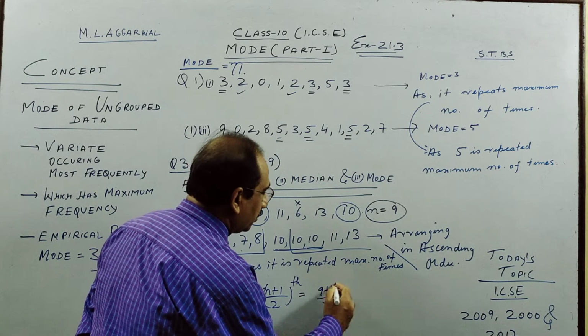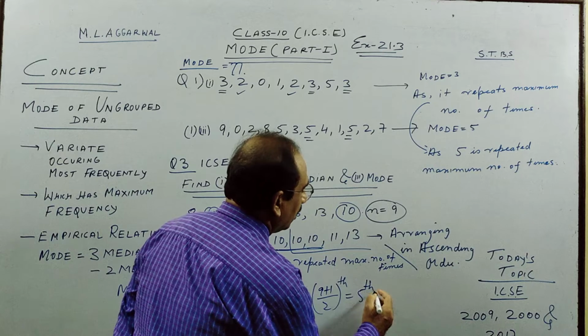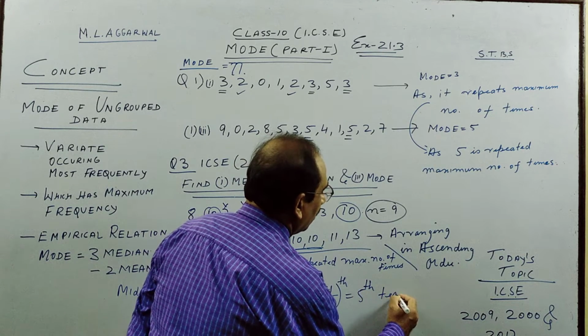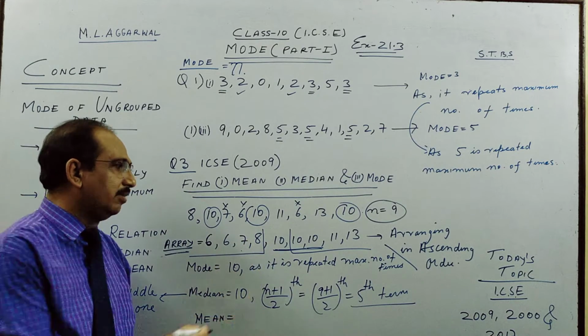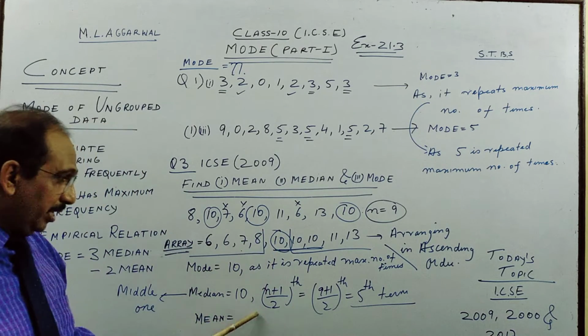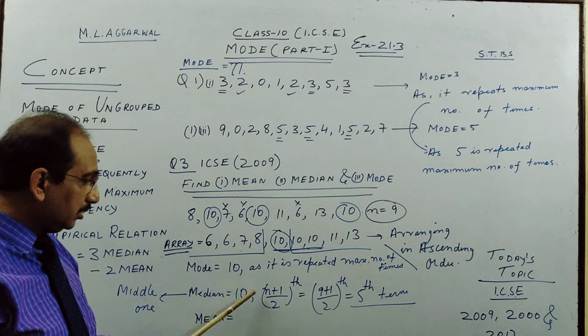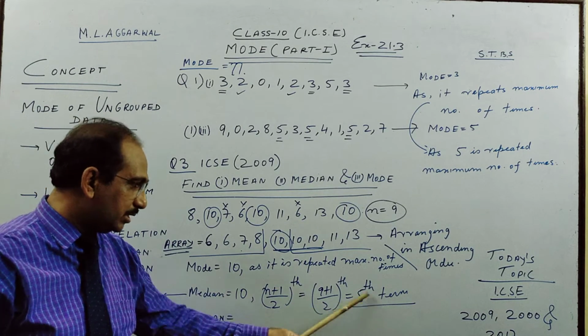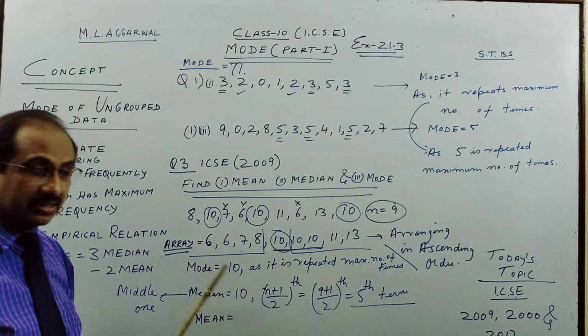Plus 1 by 2, that is 10 by 2, 5th term. So 5th term: 1, 2, 3, 4, 5. This is my median, 5th item. This is by logic. So 5 is not the answer. 5th term, 10, is the answer.